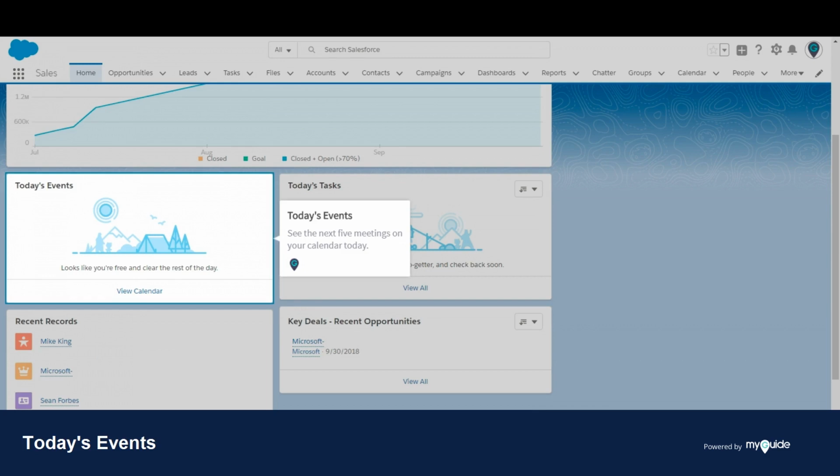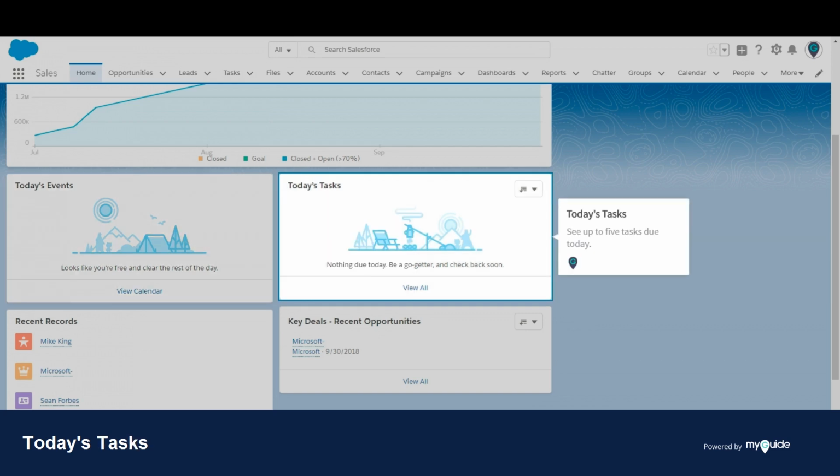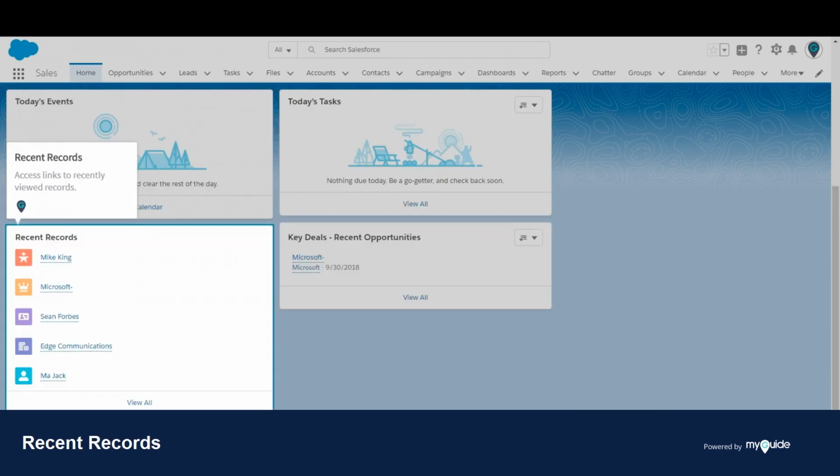Today's events. See the next 5 meetings on your calendar today. Today's tasks. Here, you can see up to 5 tasks due today. Recent records. Access links to recently viewed records.